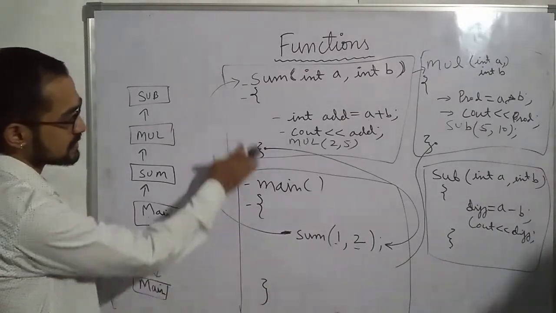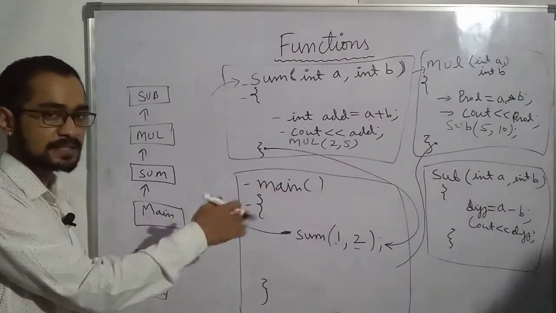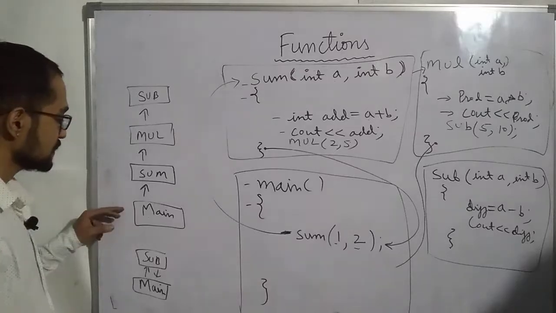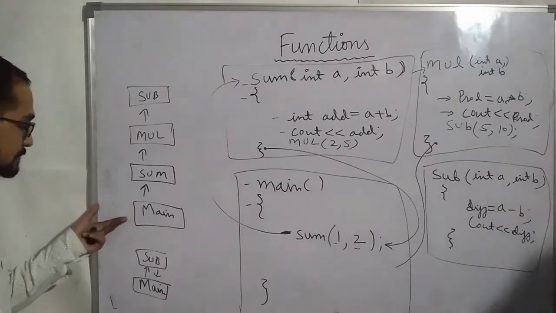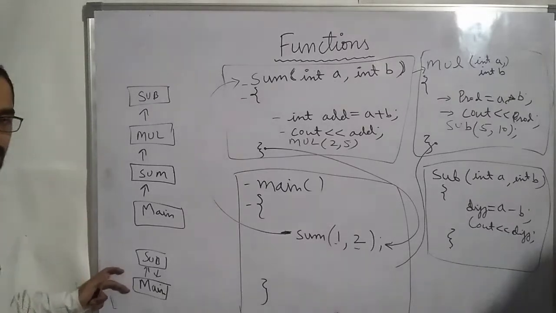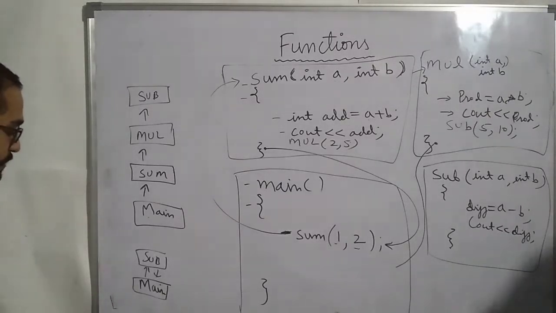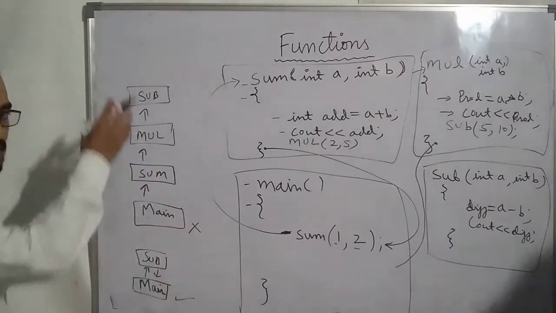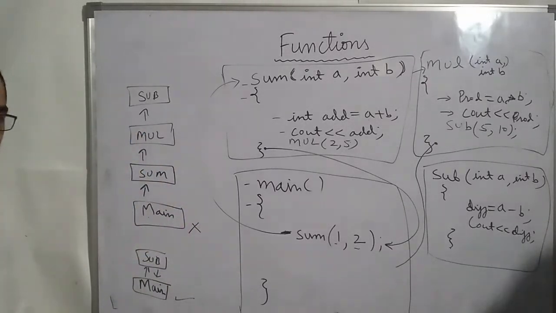If you call functions like this, one function inside another, then memory will be allocated like this, and 4 memory slots are allocated. Here only 2 memory slots are allocated. So this is a good way to call functions. You should never call functions like the other way. It will create a chain of functions and more memory will be used.